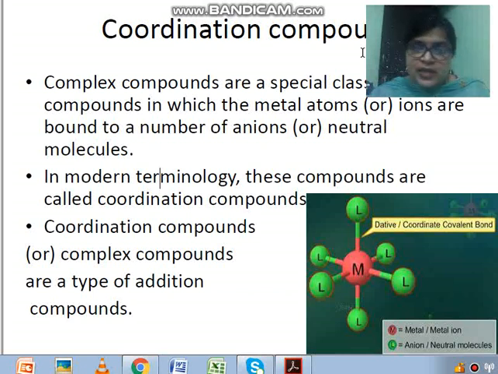Complex compounds are a special class of compounds in which metal atoms or ions are bound to a number of anions or neutral molecules. Next we will see what these anion species and neutral molecules are. In the next video I will explain all these things. And in modern terminology these compounds are called coordination compounds.